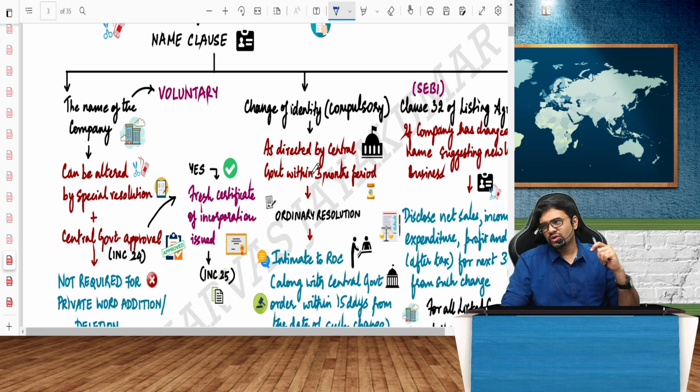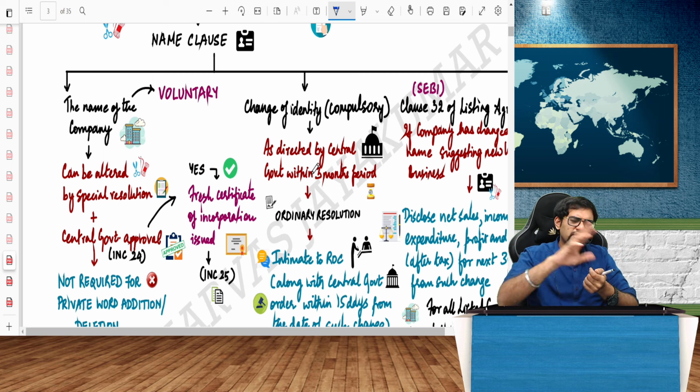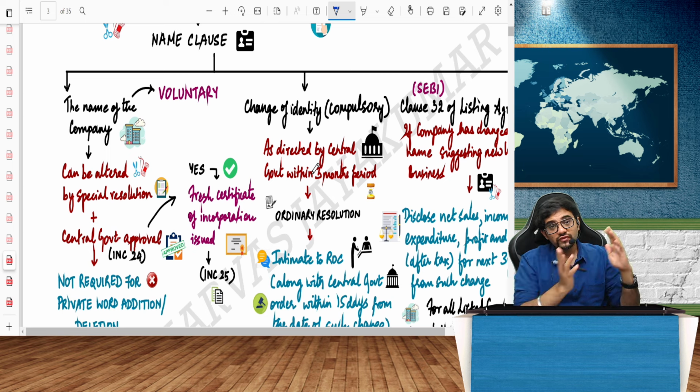Voluntary change of name. So many companies have changed their names, guys. Your Just Dial Limited was something else before. Your Veranda Limited was something else before. So basically, people change the names a lot. They keep on changing the names, no problem. But if you want to convert from private to public company, you have to follow a separate procedure, and in that procedure this is also included, where the change of name, as you know, in a private company Private Limited will be written, in a public company Limited will be written, right? We know that.